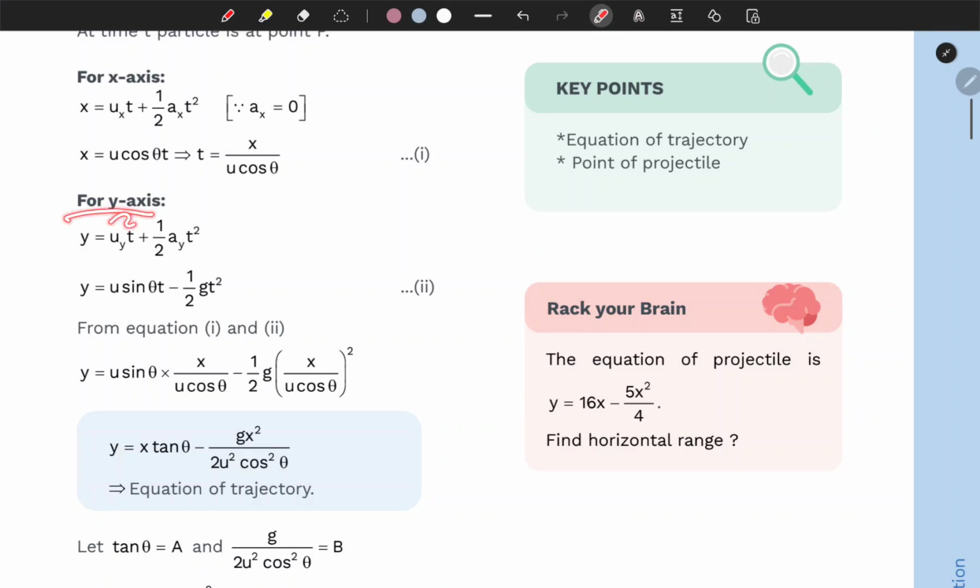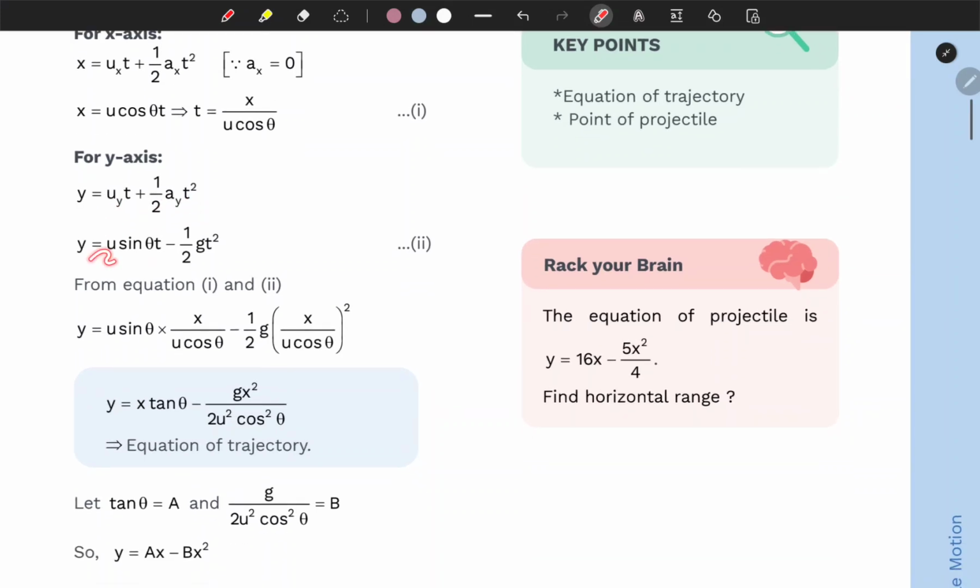And now let's talk about the y-axis, right? So y equals uy t plus 1 over 2 ay t squared. Now plugging back, uy is u sine theta and ay is minus g, right? So plugging these in, it gives us y equals u times sine theta times t minus 1 over 2 g t squared.